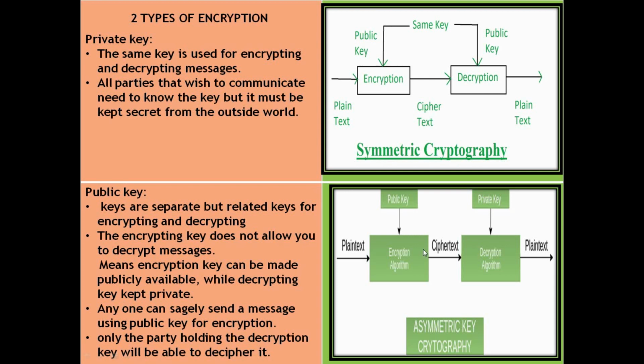In a public key system, there are separate but related keys for encryption and decrypting. Second point is knowing the encryption key does not allow you to decrypt messages, meaning the encryption key can be made publicly available while the decryption key is kept private.